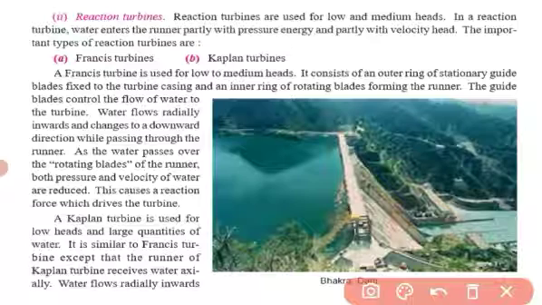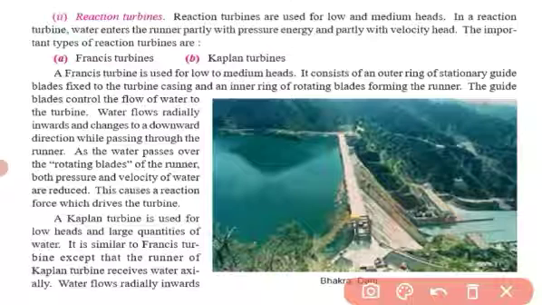A Francis turbine is used for low to medium heads. It consists of an outer ring of stationary guide blades fixed to the turbine, and an inner ring of rotating blades forming the runner. The guide blades control the flow of water to the turbine.